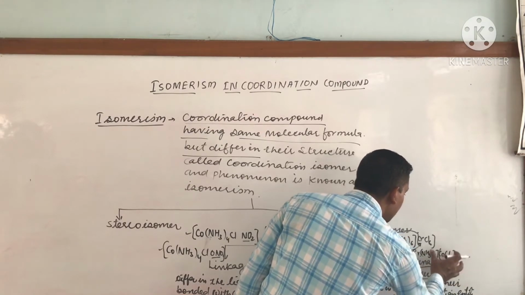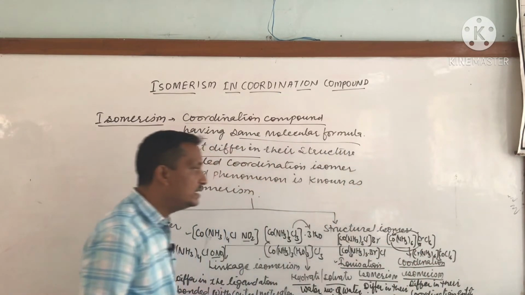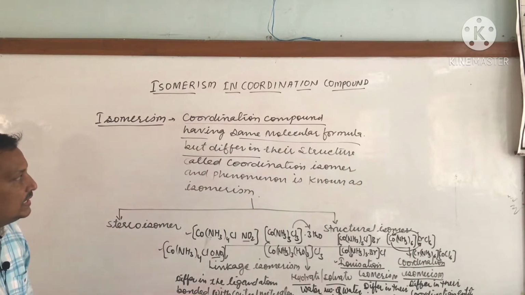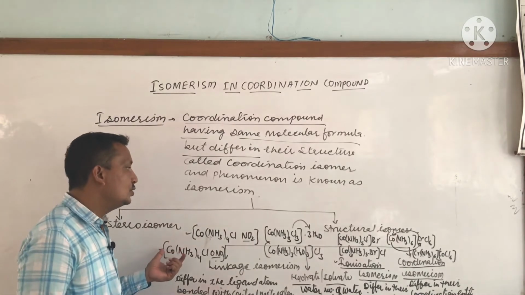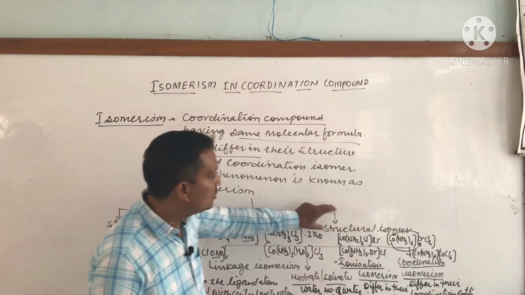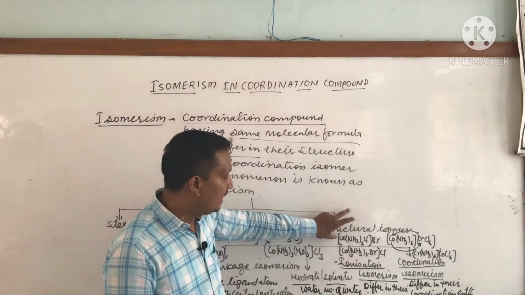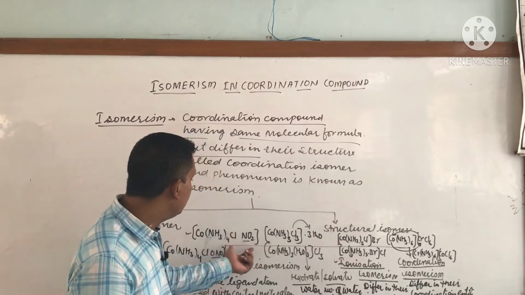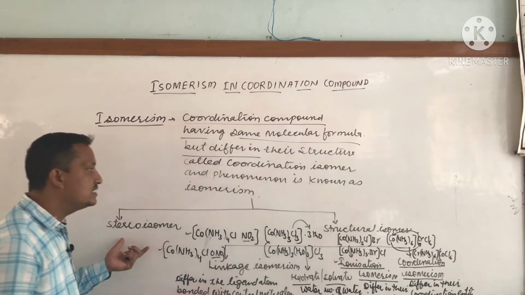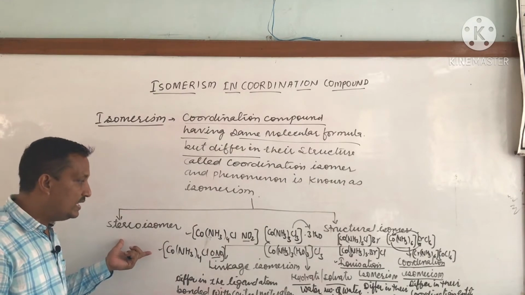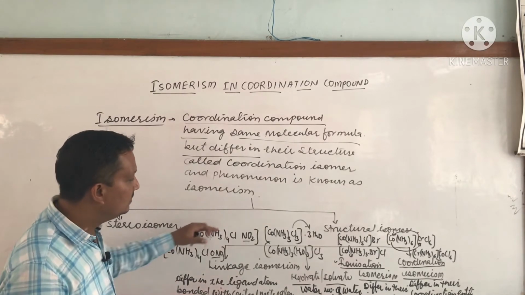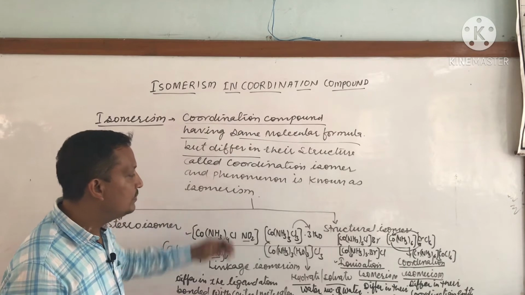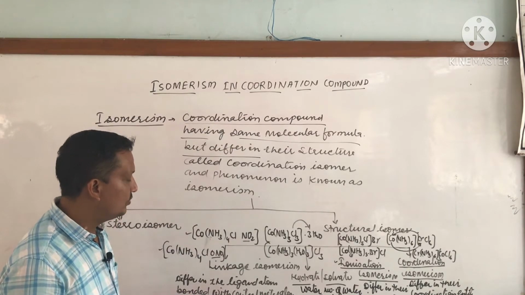So in this case there are two coordination entities, and they have different ligands, therefore it is a coordination isomer. So this is all about structural isomerism. I think you have understood what type of structural isomerism this is, how we can define it, and how we can write different examples of this coordination isomerism.